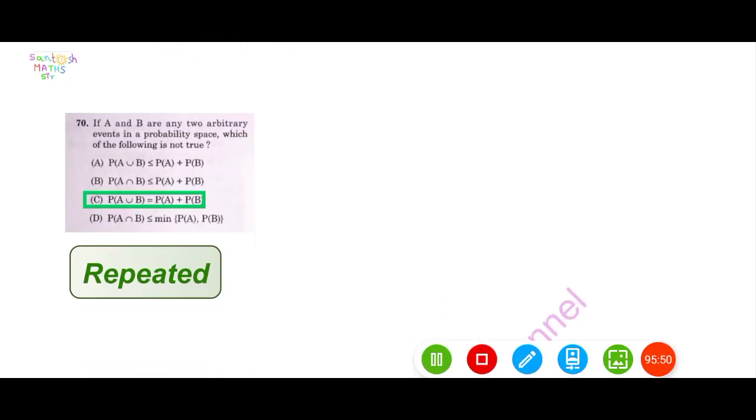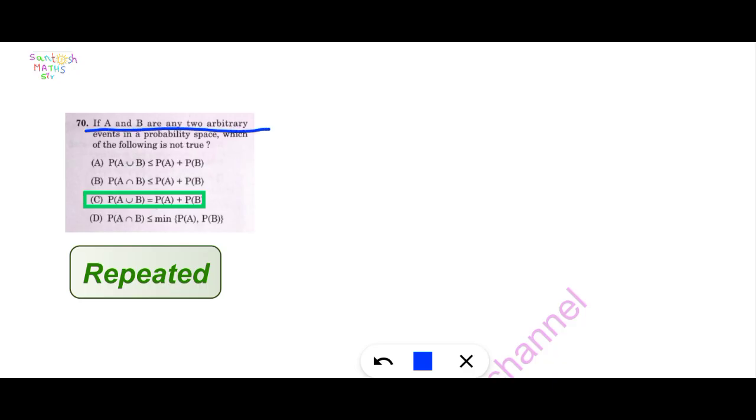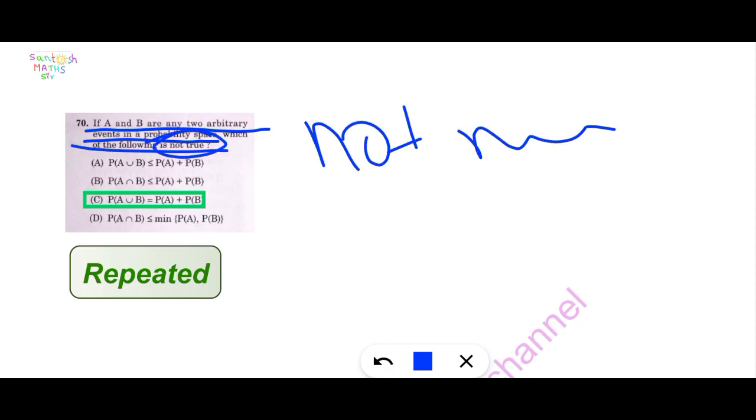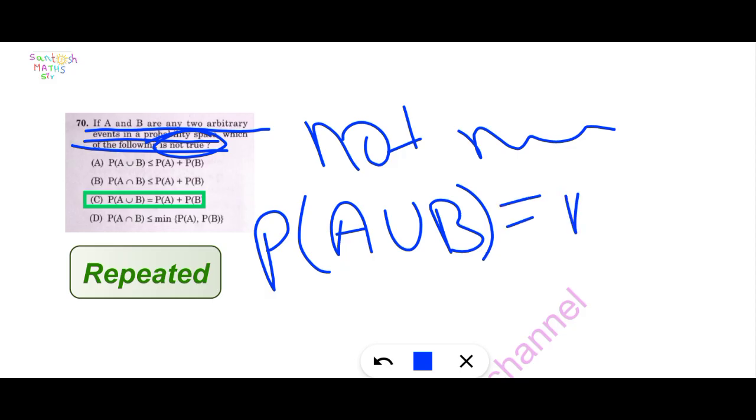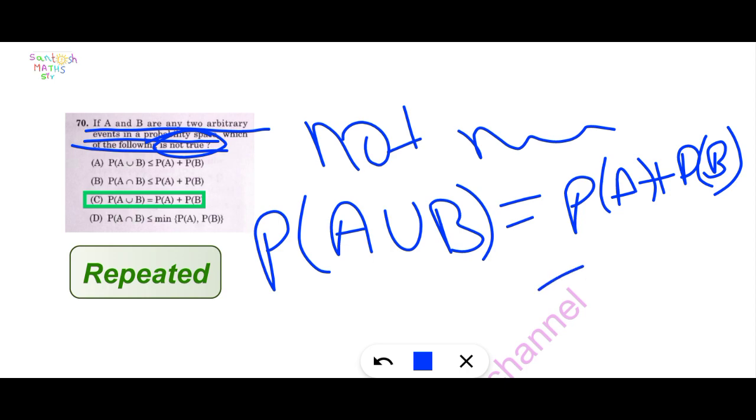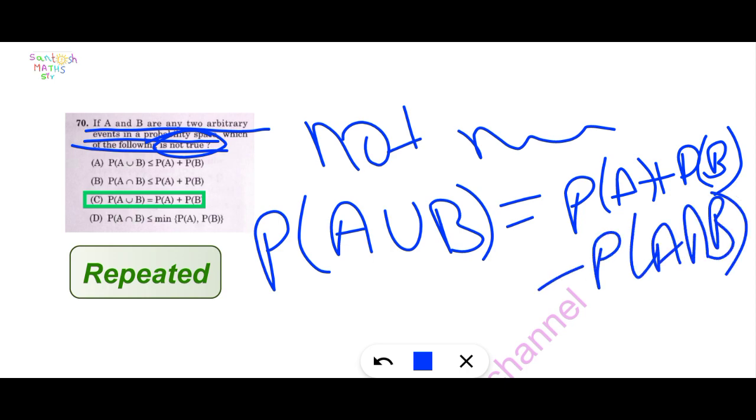This is also repeated in previous year question paper. If A and B are any two arbitrary events in a probability space, which of the following is not true? Not true. Given P of A union B is equal to P of A plus P of B minus P of A intersection B. This is a formula. In option A is given P of A union B is less than or equal to P of A plus P of B. This is correct.